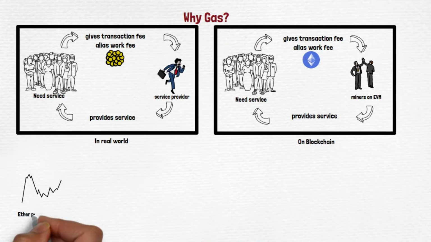Now, Ethereum prices go up and down. Now, why do they go up and down? It's just like our regular money, how the value of money or stock prices or anything goes up and down. If the demand for something is more, of course, its price is going to go up. If the demand for something is less, its price is going to go down. Okay, so let's come back here. Now ether prices fluctuate, change, go up and down based on demand and supply.